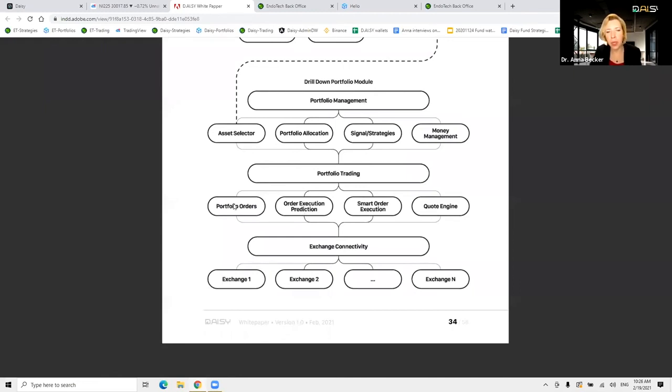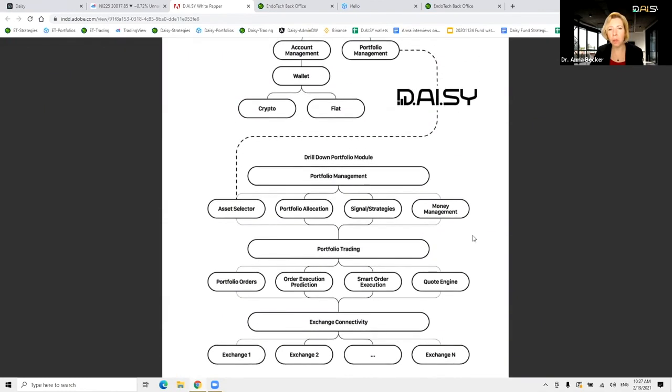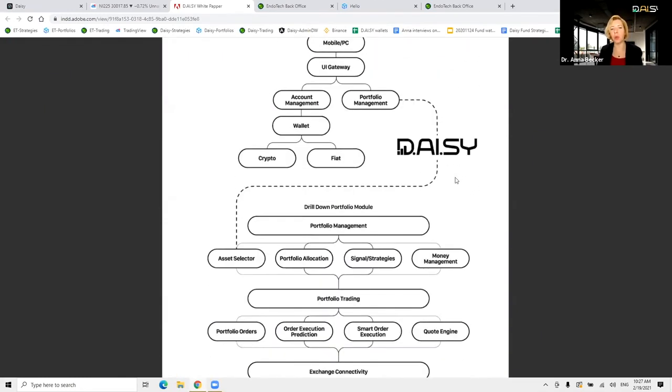And part of the DAISY story is also to help us, the DAISY team, to help us improve it in different markets. We have connectivity right now developed for several markets, primarily in crypto, but also in Forex. And this is a project that will develop during DAISY time as well. So again, this is a functional project, as you can see right now, and it should get much, much better with DAISY because we will be able to diversify.